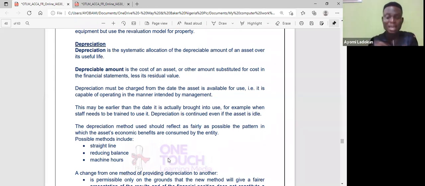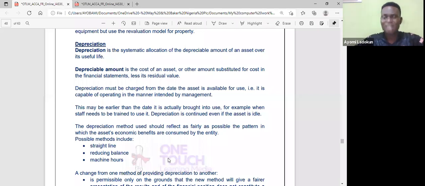Put to use is I now started using it. Okay, maybe I'm a digital marketer. I have to start handling my client social media and all of that. So when do I start to depreciate? This is the answer. Depreciation starts when the asset is available for use.